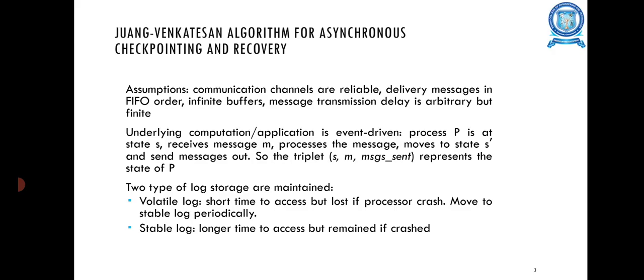The process PA is at state S, receives the message M, processes the message, moves to state S', and sends messages out. So the triplet S, M, and the messages sent represents the state of the process. Two types of log storage are maintained. The first one is volatile storage, and the second one is stable storage. Volatile log means short time to access but lost if the processor crashes. Move it to the stable log periodically. Stable log means longer time to access but remains if crashed.